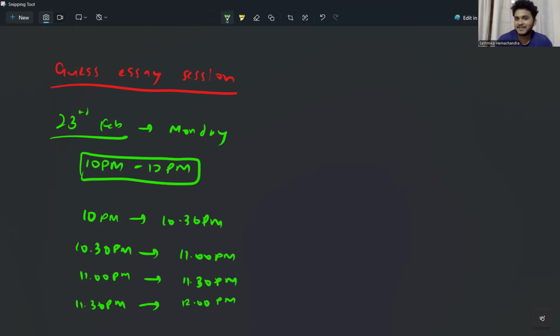Because this will be very very helpful for you in the MCQ and the structured essay as well, right? Not only for essays, not only for Part B. This will be very helpful for the Part A and the MCQ paper, because you'll be covering and revising that entire section that belongs to that essay, right?